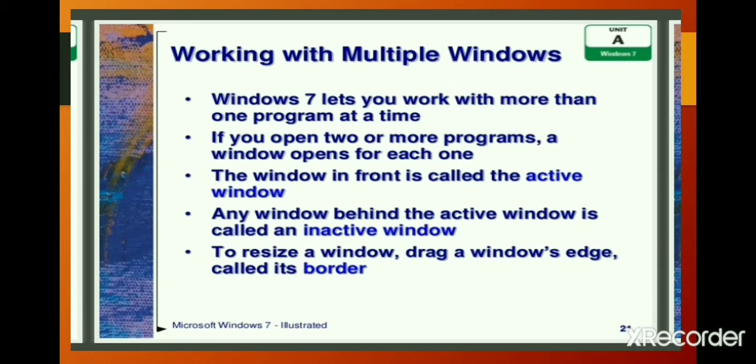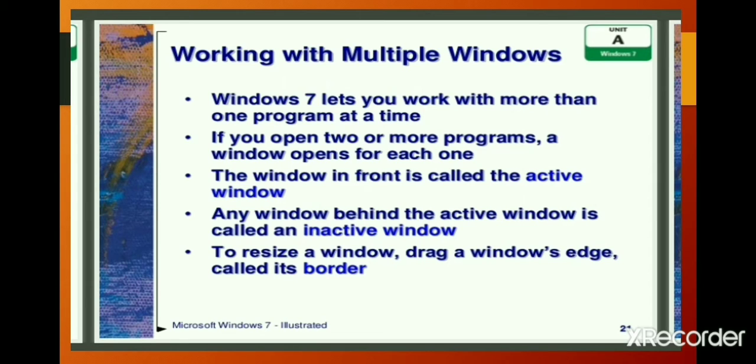Working with multiple windows. Windows 7 lets you work with more than one program at a time. If you open two or more programs, a window opens for each one. The window in front is called the active window.